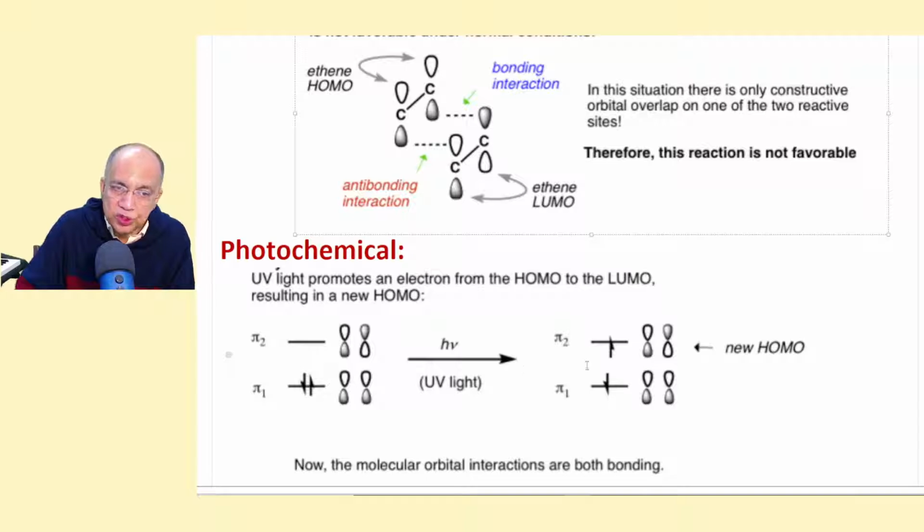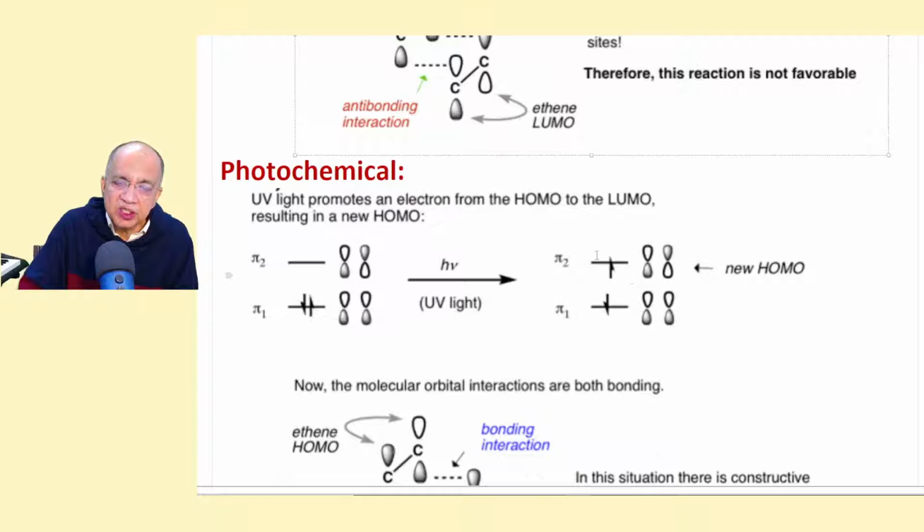Spin remains the same, spin paired. This is the excited singlet state. The spin configuration remains the same, it is opposite here also. But it has now become the new HOMO.